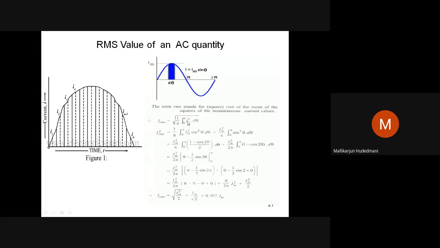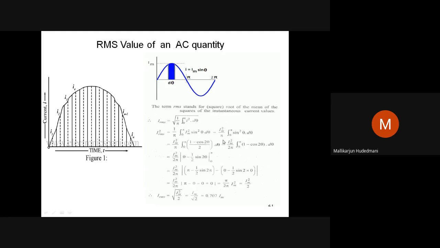Then I substitute the expression in I. Can you see here, 1 by pi. What am I doing? I have IRMS with a square root. I square both sides, and the root goes off for simplicity. IRMS square equals what? This becomes 1 by pi, 0 to pi, Im square, sine square theta, d theta. I am substituting I equal to Im sine theta in this position. I'll be getting this term. Here Im is a constant. What is the constant? The peak value of the wave. This comes out, so it is Im square divided by pi.